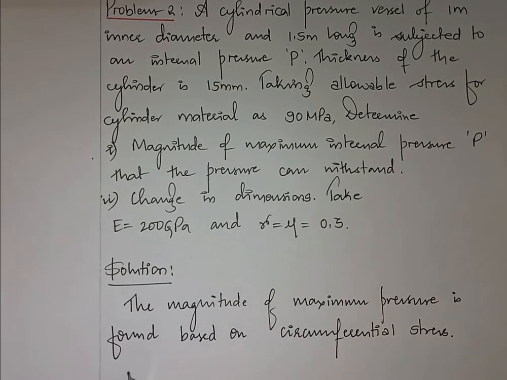Okay, so therefore sigma c is equal to 90 newton per mm square.